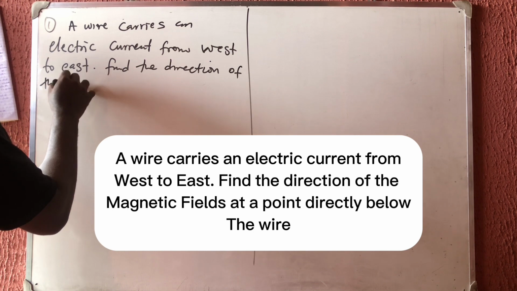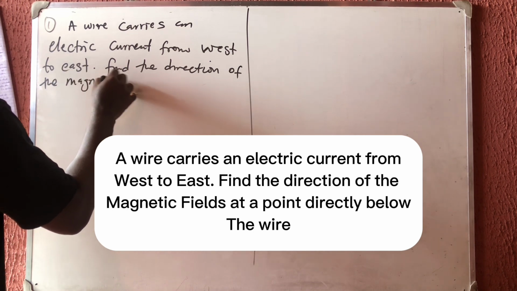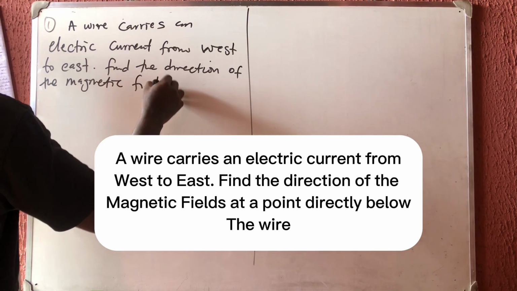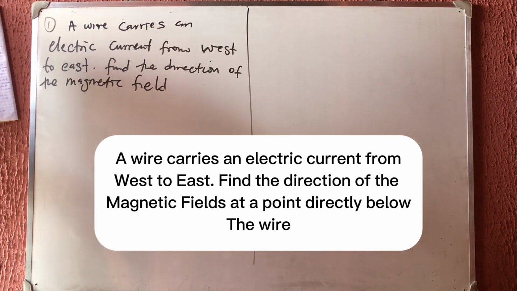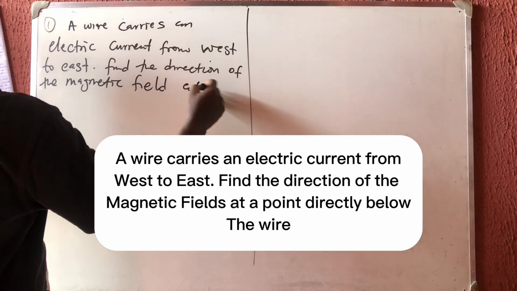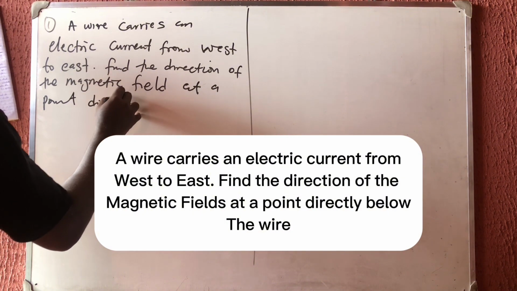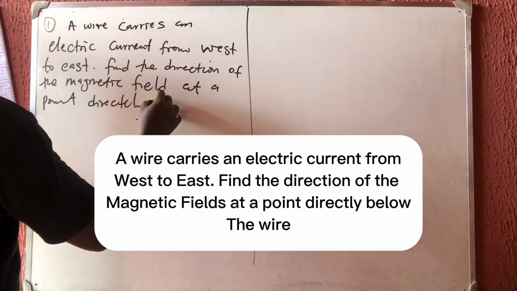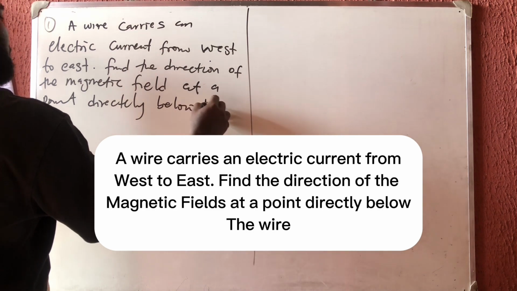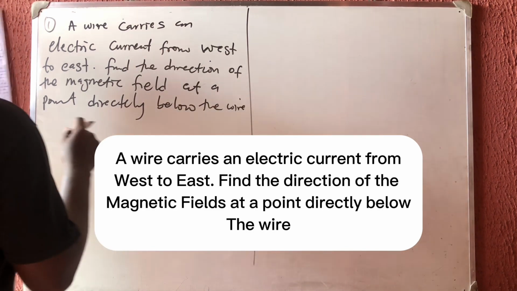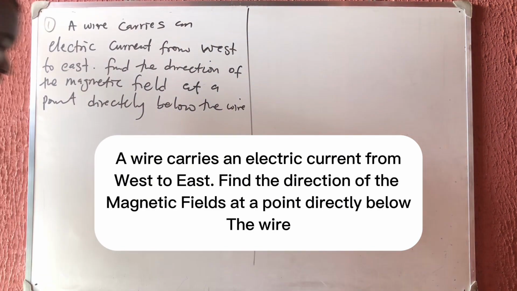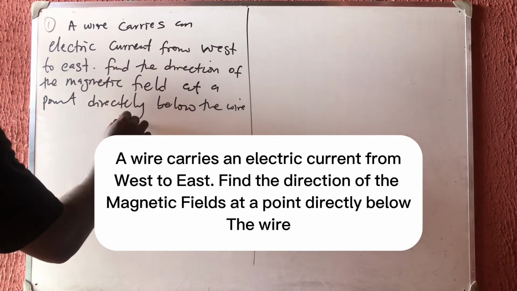Find the direction of the magnetic field at a point directly below the wire. Now look at this question. This is a very simple question. Solution. Now let's find it.